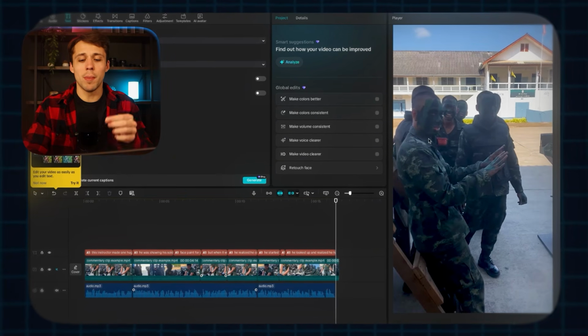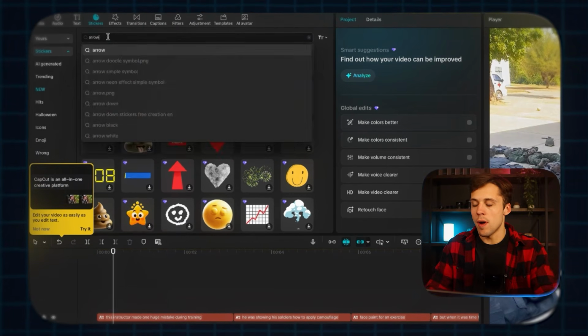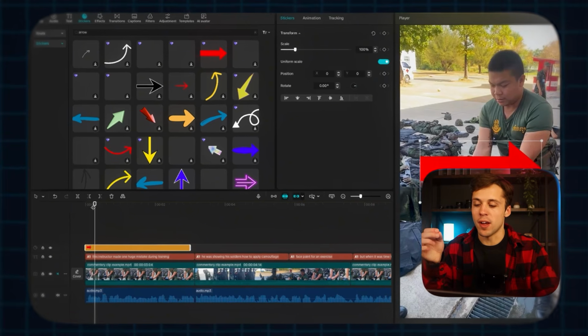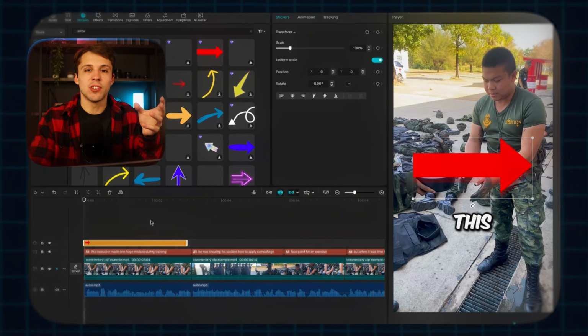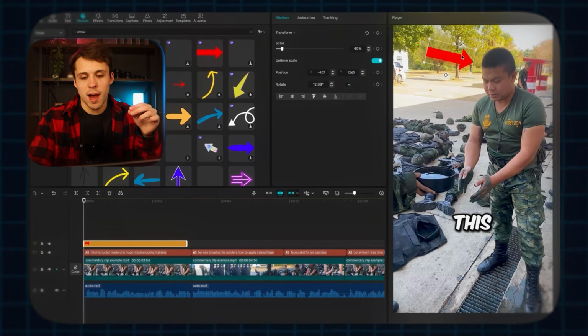So the narration matches exactly what is happening within the footage. And then this is the perfect ending. We can see this guy start to bug out slightly and realize that the paint is not coming off. We could even zoom in on him and add a sound effect. And oftentimes it's really good to hook people in to use a circle or an arrow at the beginning, some sort of icon. So if we come up here to stickers and then let's search for arrow, we can drag an arrow into our timeline right here at the beginning. And since it's saying this instructor and we want to point out the instructor, we can have it pointing at him. So I can make it a little bit smaller and let's have it start right here.